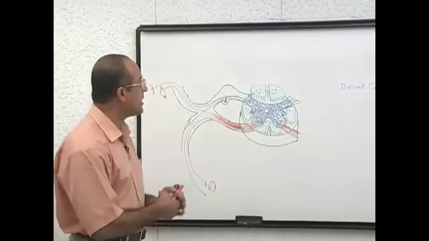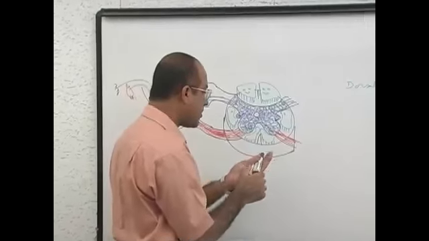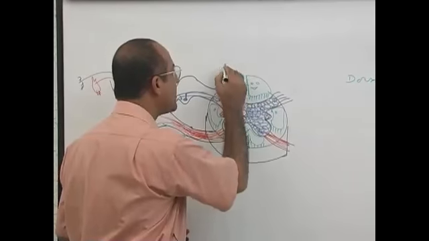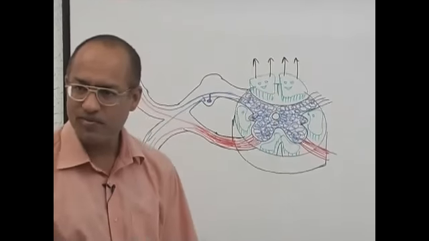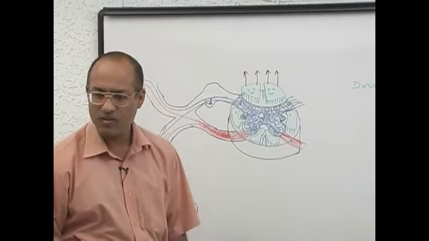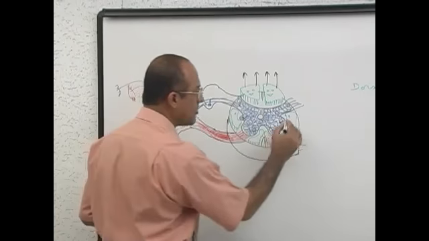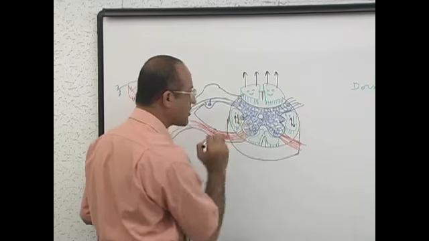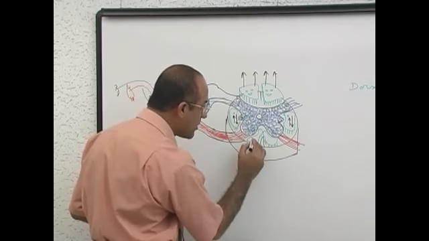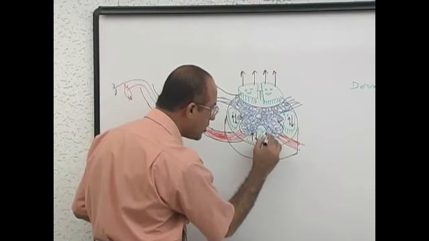One thing very important. In the dorsal column, there are only ascending tracts. But in the lateral column, there are ascending as well as descending tracts. In anterior column also, there are ascending and descending both.